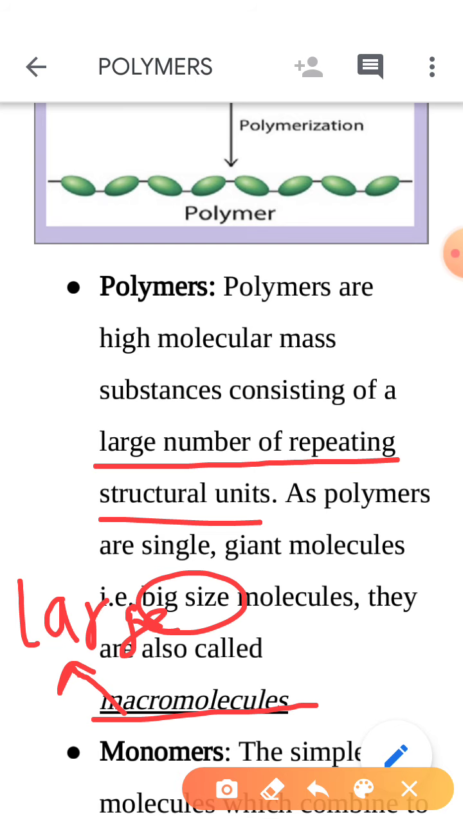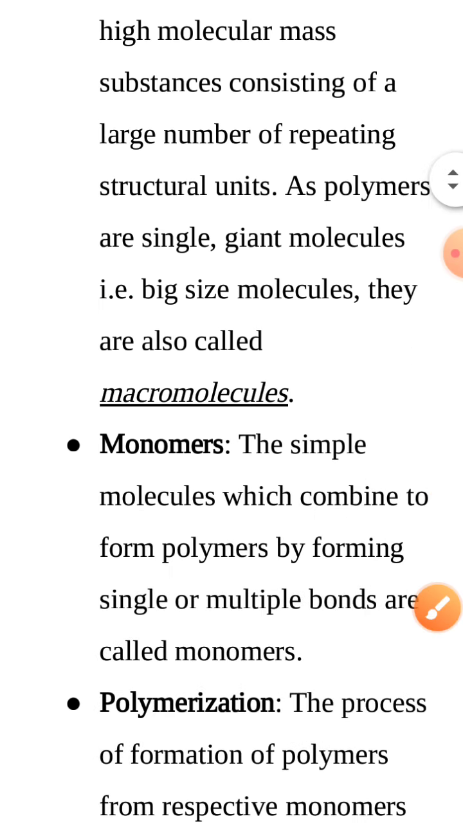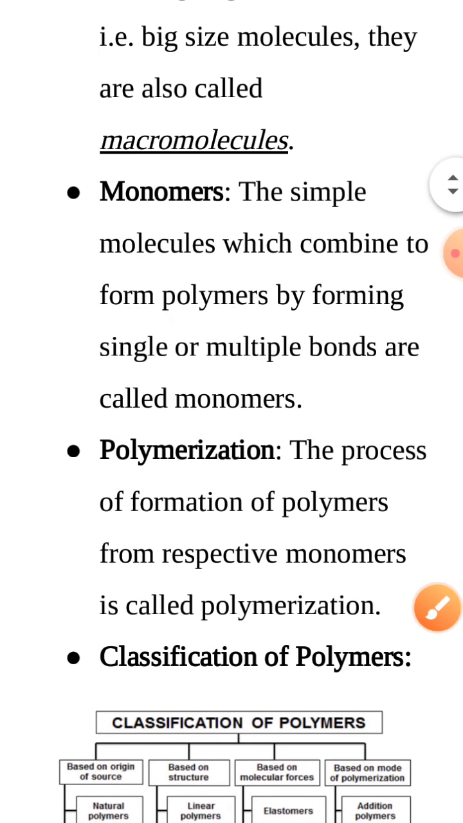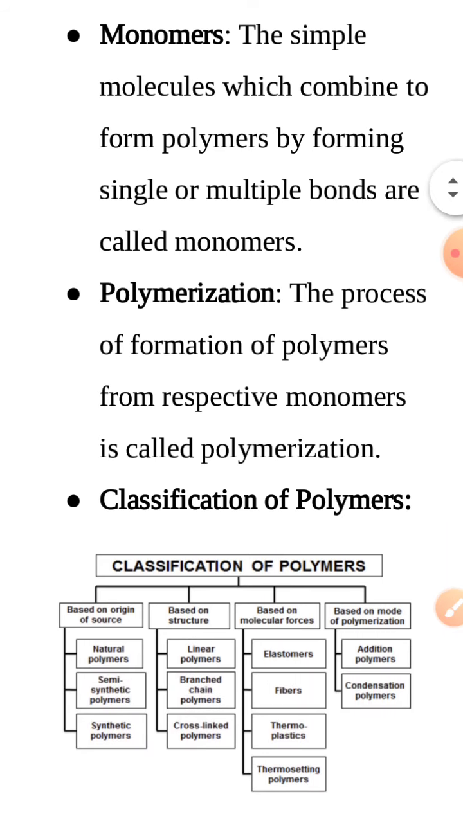Now, that is the definition of polymer, but the simple molecules from which the polymers are formed by forming single or multiple bonds are known as monomers. Means these single repeated units are known as monomers. And the process of formation of polymer from the respective monomers is known as polymerization. So, these are the basic terms: polymer, monomer and polymerization.